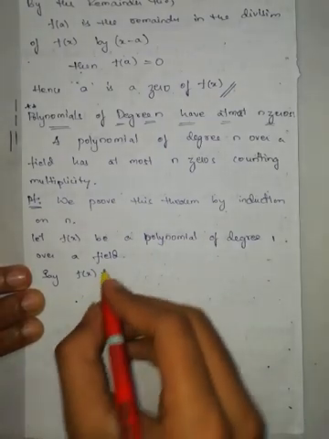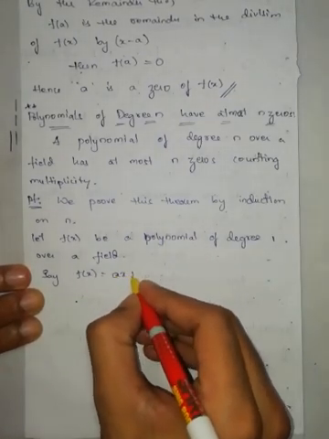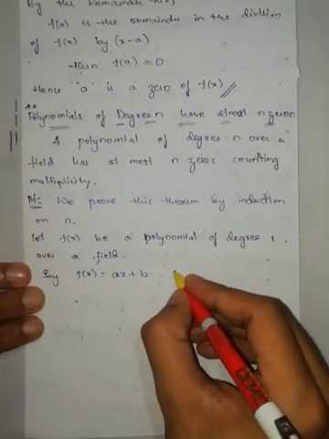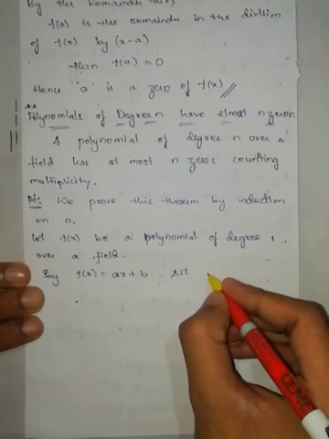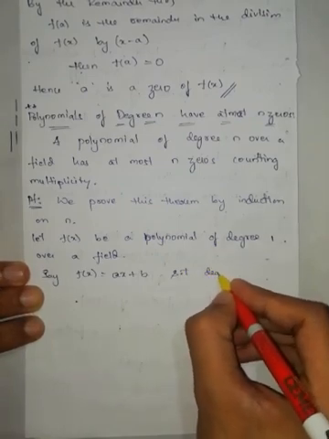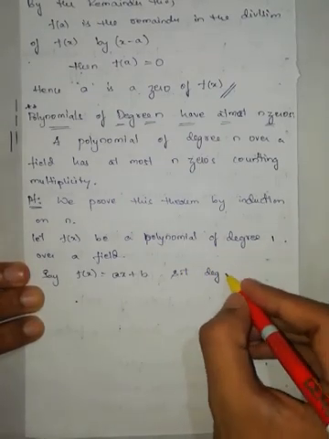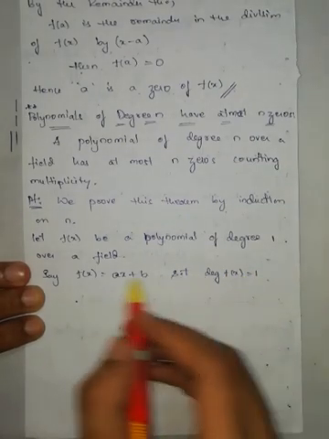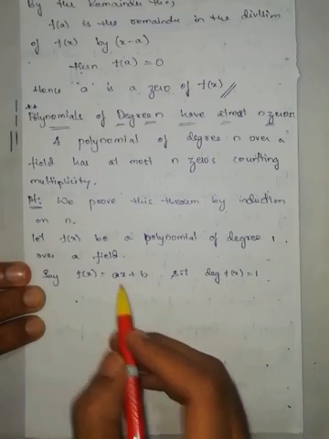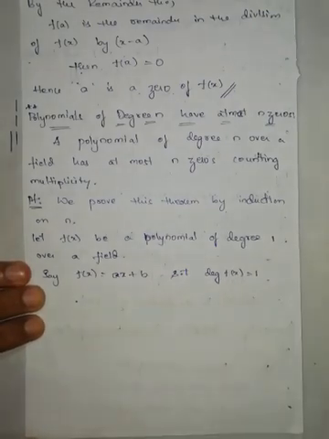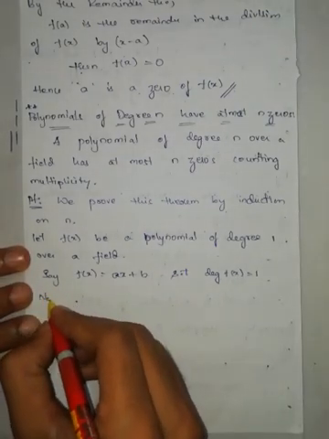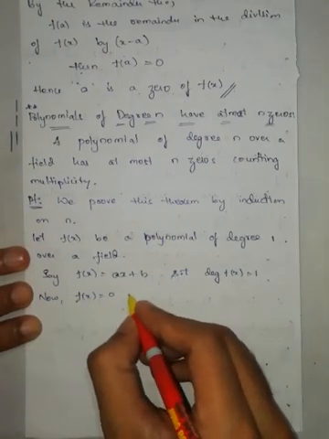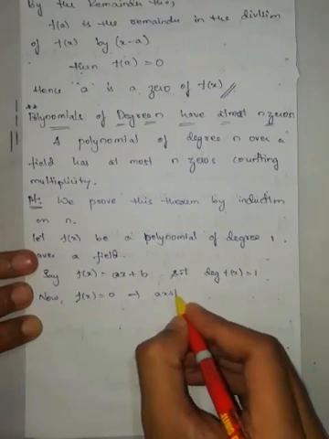Let us take ax plus b, whose degree is 1, and we all know that a is not equal to 0. Now f of x equal to 0 means ax plus b is equal to 0.